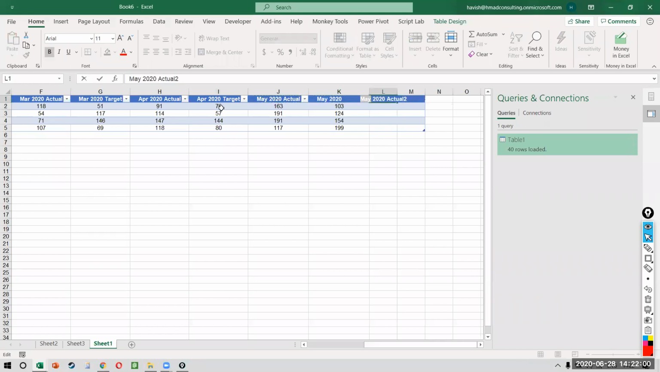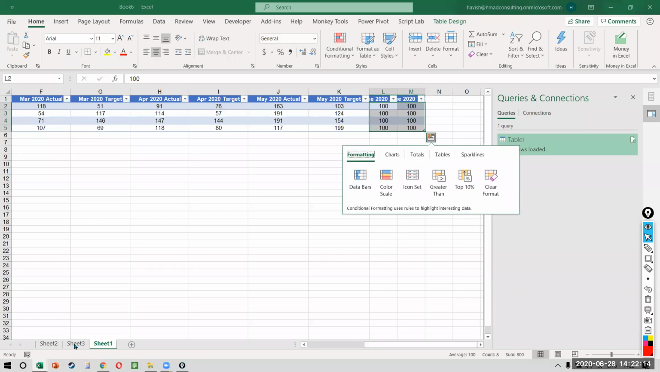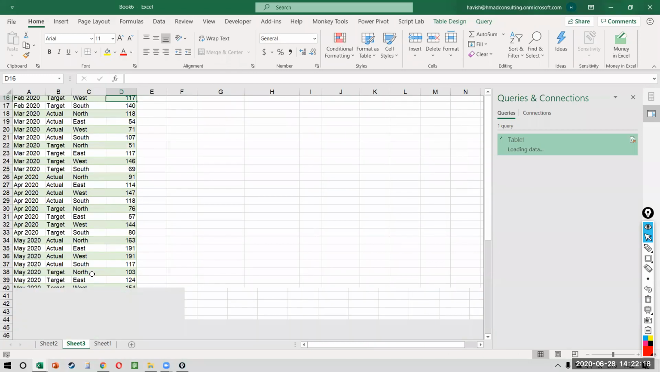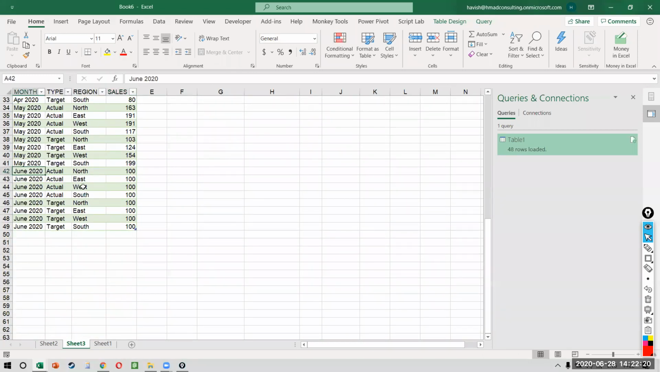So let's say this is June. And this is the June target. The numbers don't matter. I just put the same number. How do we refresh it? We can just say right click and refresh. And if you notice at the bottom, June has automatically got added.